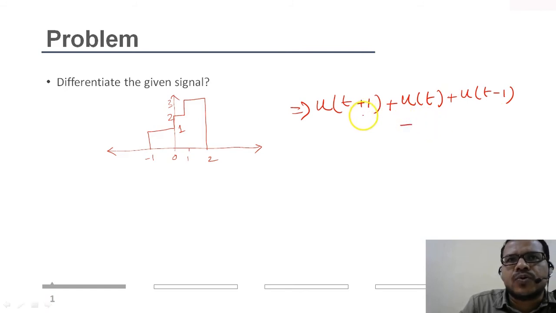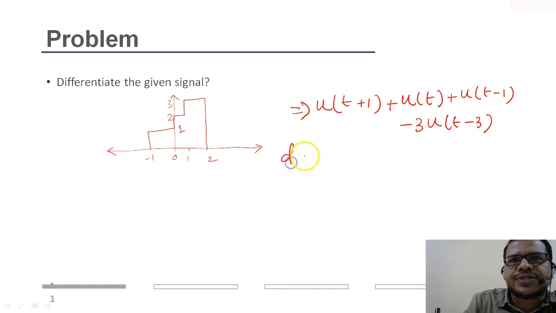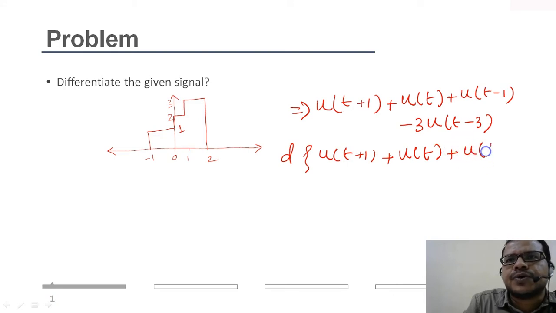By what amount? From 3 to 0. So we'll scale it, 3 u of t minus 3, right? So this is my step representation of the original signal that is given to us. So if I take the differentiation of this, u of t plus 1 plus u of t plus u of t minus 1 minus 3 u of t minus 3,